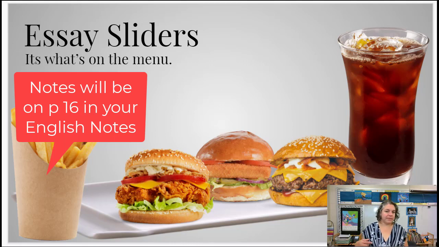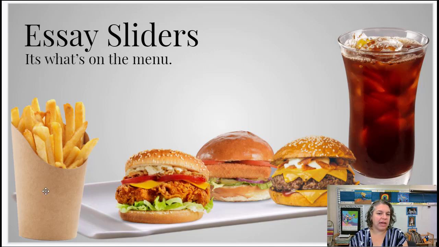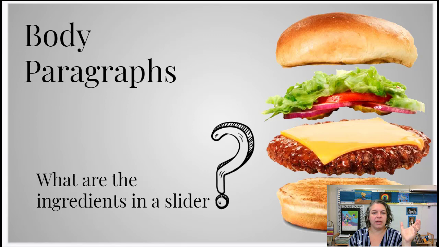So when we're building these essay sliders, and we already have our fries, we've already identified the prompt, what we're going to write about, we now need to get into really the meat of it. So we're going to jump down to the body paragraphs. So what are the ingredients in each of these sliders?